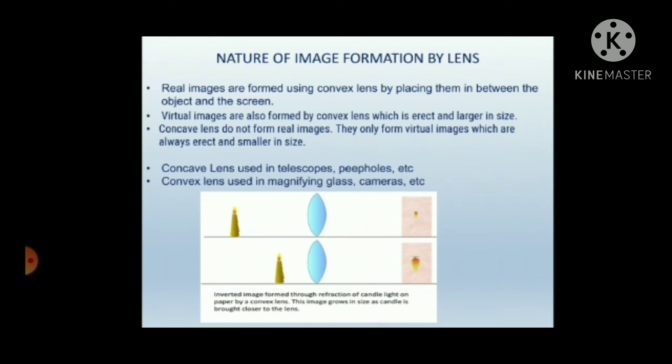Nature of image formation by lens. Real images are formed using convex lenses by placing them in between the object and the screen. Virtual images are also formed by convex lens, which is erect and larger in size. Concave lens do not form real images. They only form virtual images, which are always erect and smaller in size. Concave lens used in telescopes, peepholes, etc. And convex lens are used in magnifying glass, cameras, etc.